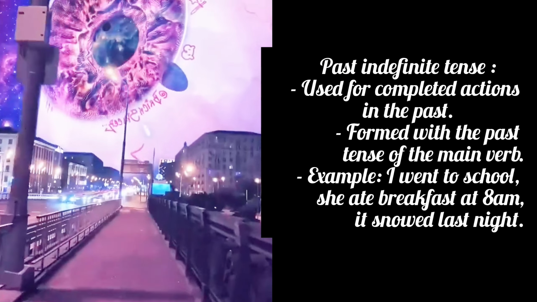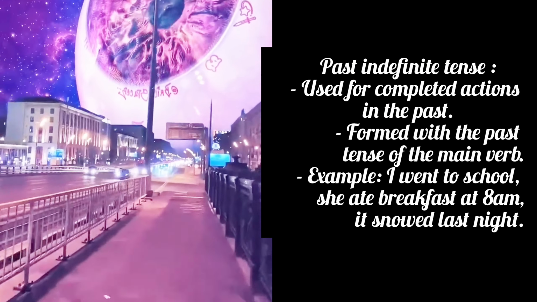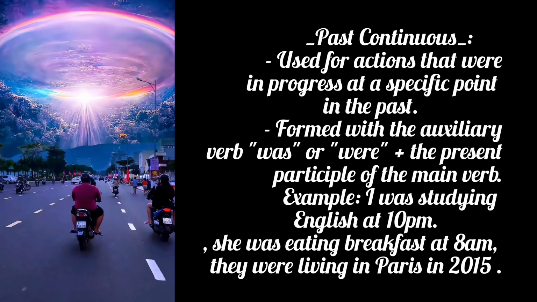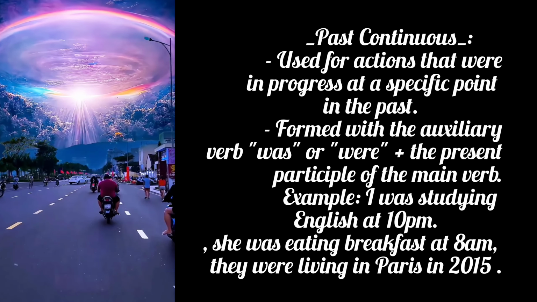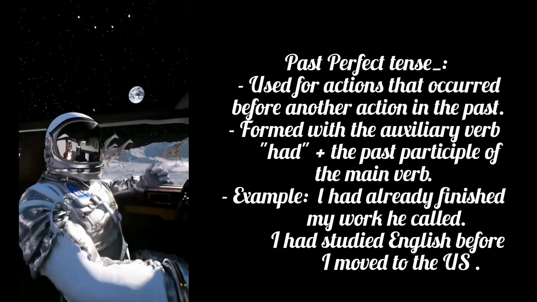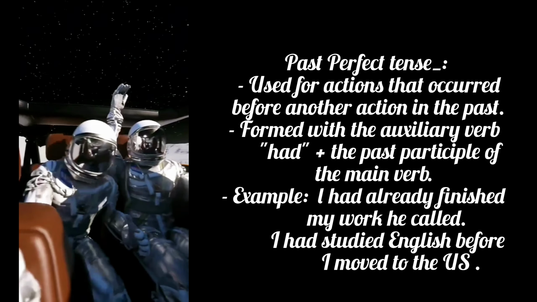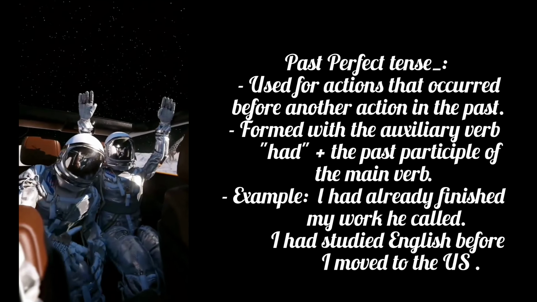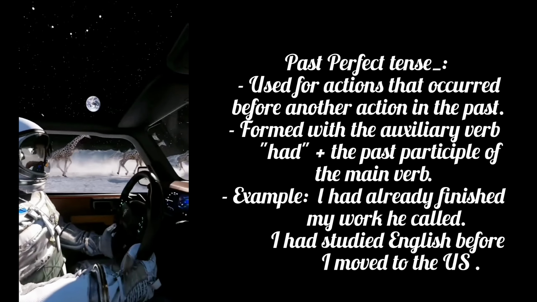Next one is past indefinite tense. It is used for completed actions in the past. Now we see past continuous tense, used for actions that were in progress at a specific moment in the past. Next is past perfect tense, used for an action that occurs before another action in the past. Example, I had already finished my work when he called.